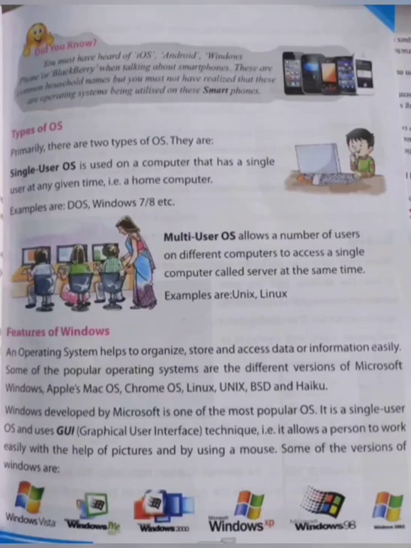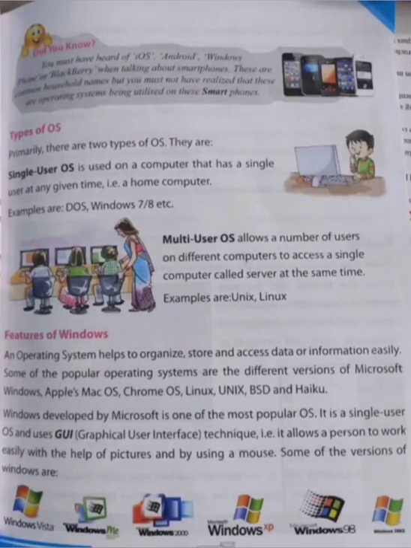Now we will see the multi-user operating system. The multi-user operating system allows a number of users on different computers to access a single computer called a server at the same time. So in a multi-user operating system, different users can access a single computer with the help of a server at the same time. An example of a multi-user operating system is Linux.